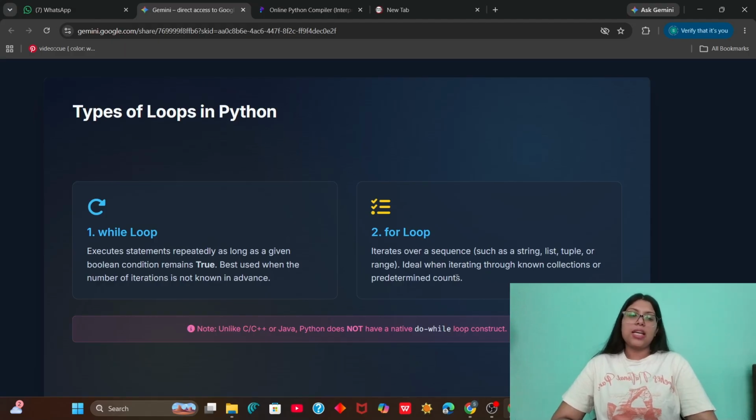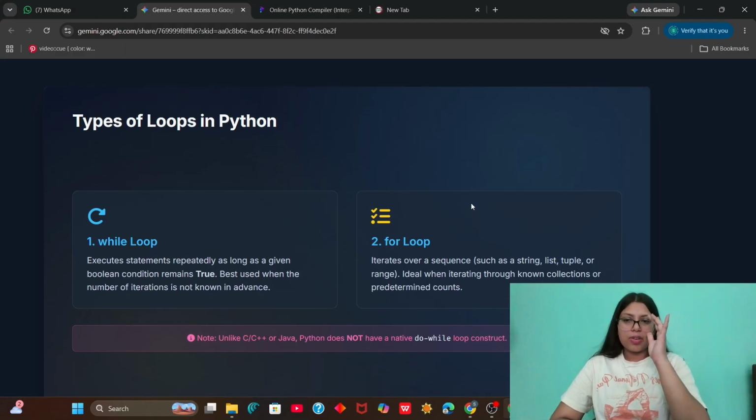In this case, we use the for loop for iterating over a sequence like a string, a list, or a tuple. We iterate through a sequence one by one, and for that we use the for loop. And if we have to iterate over such a collection where we know the count of the values, we know how many times we have to run the loop, then we use the for loop.